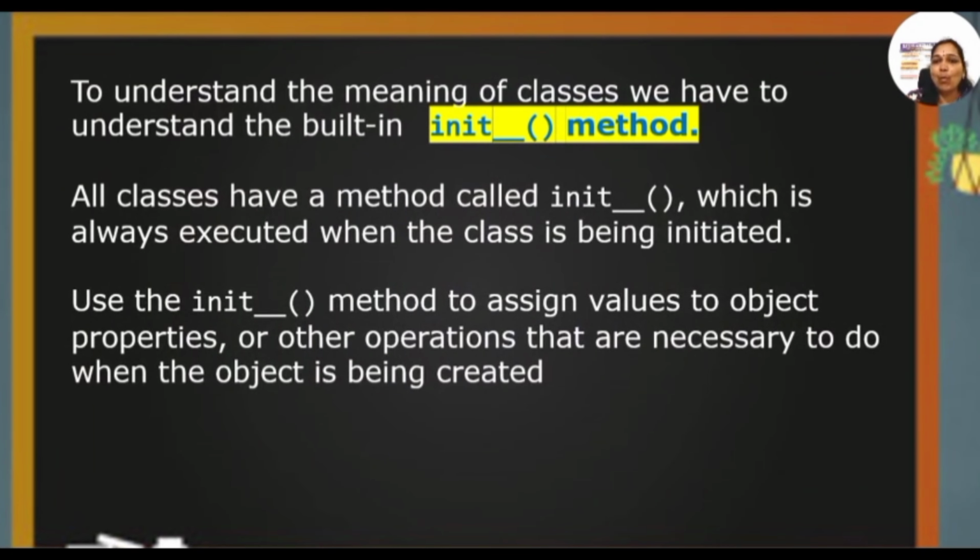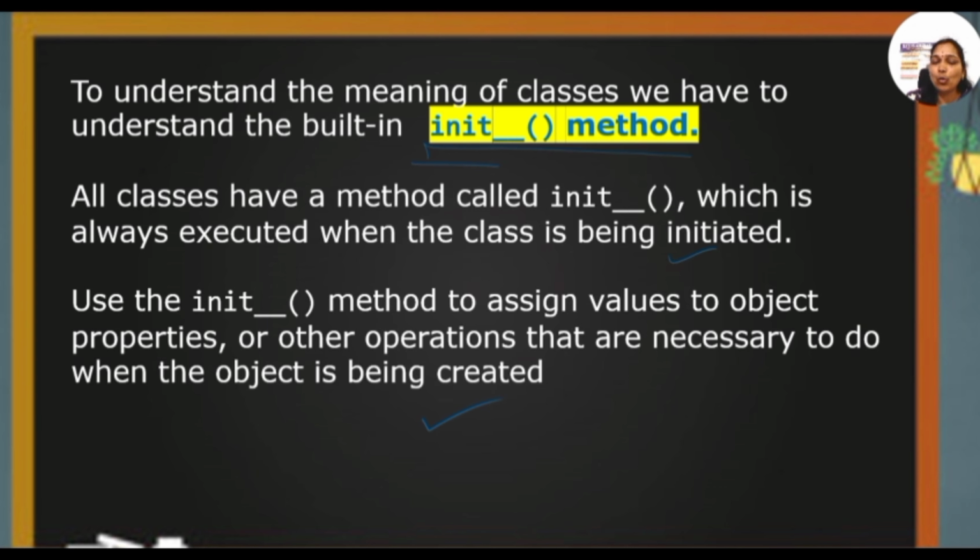Now let me explain one important method which is called the initial method. To understand the meaning of classes, there is a built-in method called init, that is the initial method. The method called init is executed when the class is being initiated. When the class is initialized, this is automatically executed. It is used to assign values to the objects and properties when the object is being created. If the object is created, then automatically the class is going to be initialized. That is the original meaning of this.